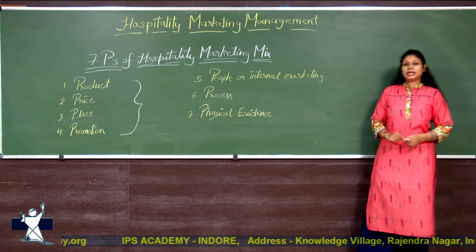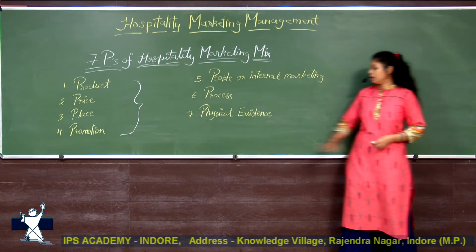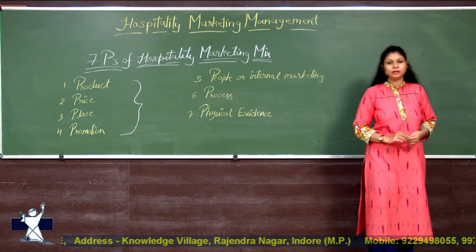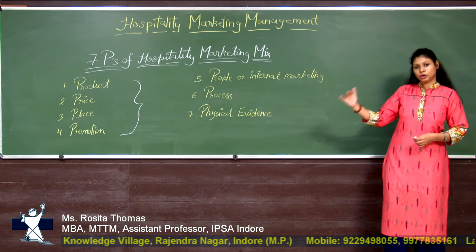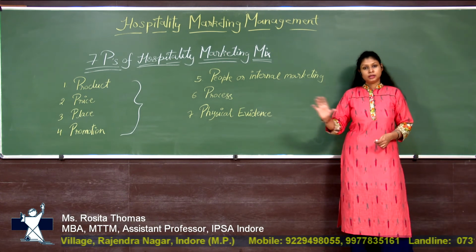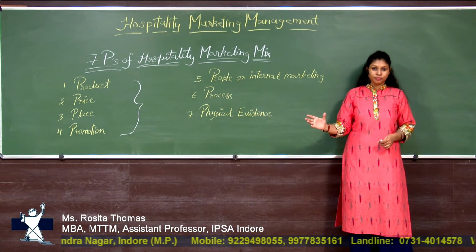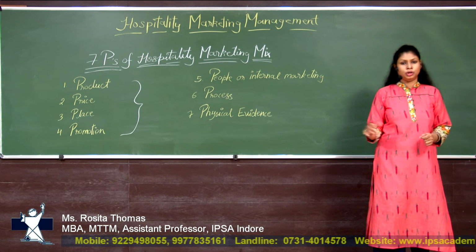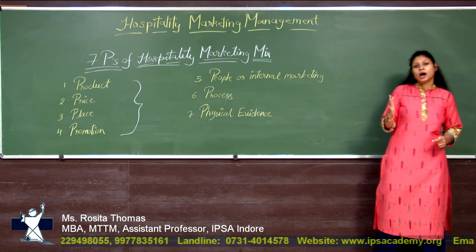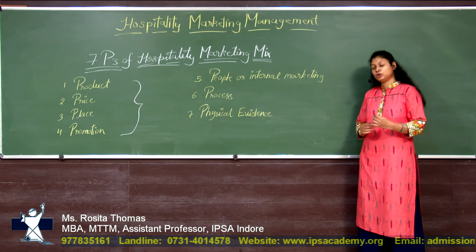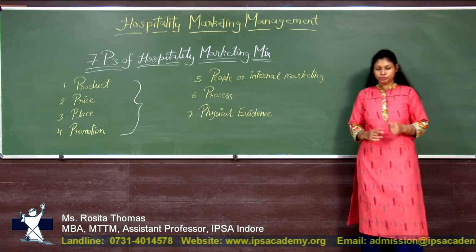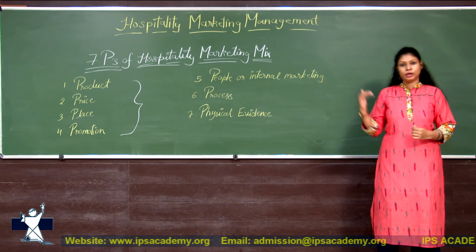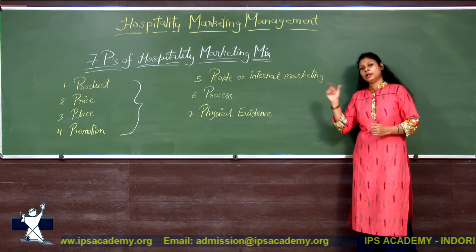Next comes the physical evidence. The 7th P is physical evidence. Let's take the example of a hotel. Now there is hotel A and there is hotel B. They are providing the same quality of food, the same setup, right? You're getting good quality, tasty food, and the location is also nice. Now how are you going to differentiate? Suppose you have to throw a birthday party of yours. Which hotel are you going to choose? Hotel A or hotel B?